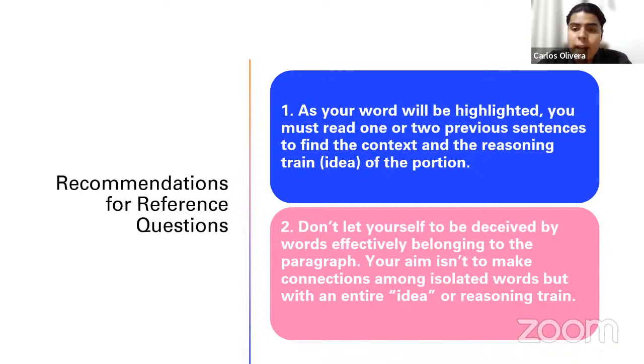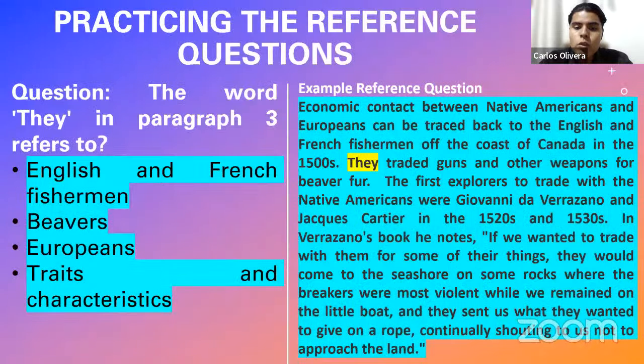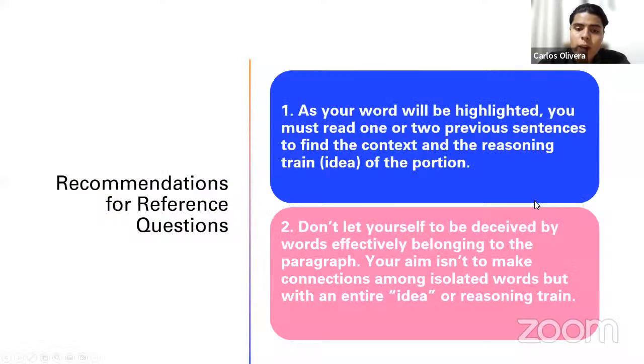As your word will be highlighted, you must read one or two previous sentences to find the context and the reasoning train of the portion. There is a reason why we just read these two previous sentences before the highlighted word they. And you could actually read one more sentence if you want, let's say the first explorers until 1530s. You could read this if you want. But there is a reason why.